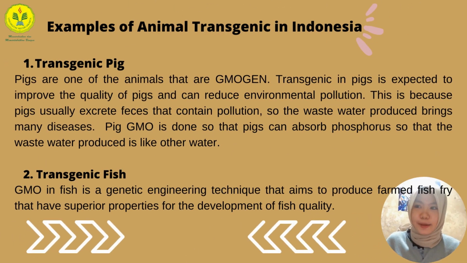And then, examples of transgenic animals in Indonesia. One, the transgenic pig. Pigs are one of the animals that are genetically modified. Transgenic pigs are expected to improve the quality of pigs and reduce environmental pollution. This is because pigs usually excrete feces that contain pollutants, which bring many diseases. Pig GMO is done so that pigs can absorb phosphorus, so that the wastewater is like other water.